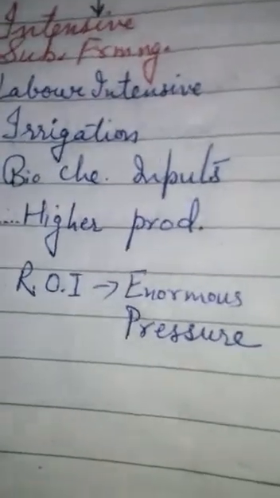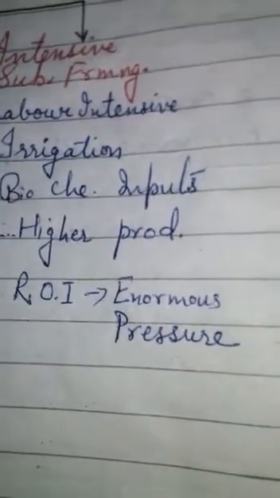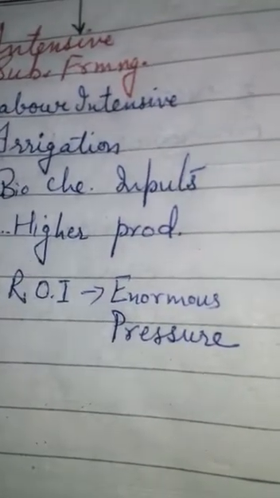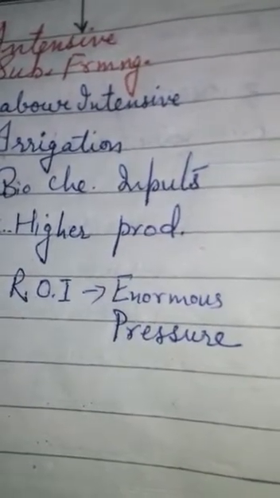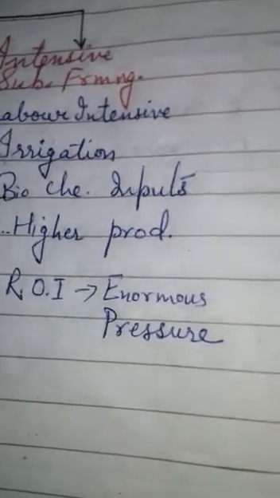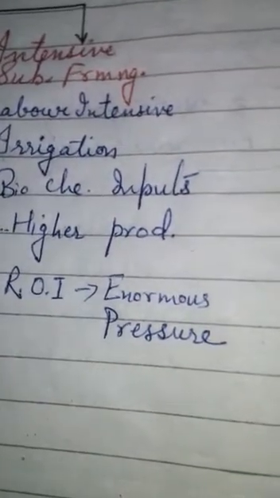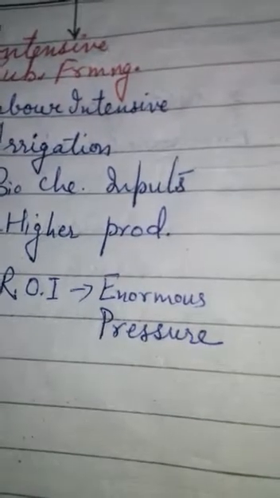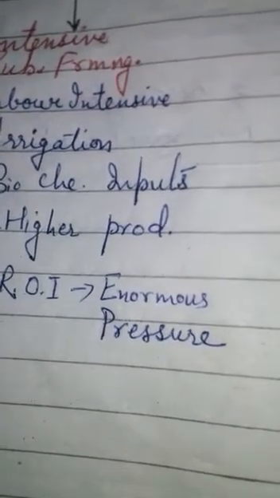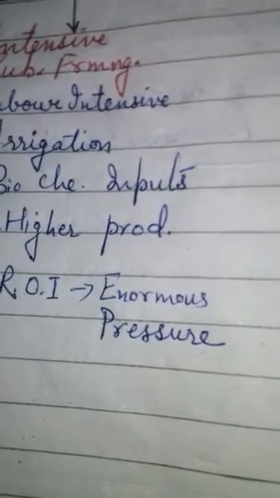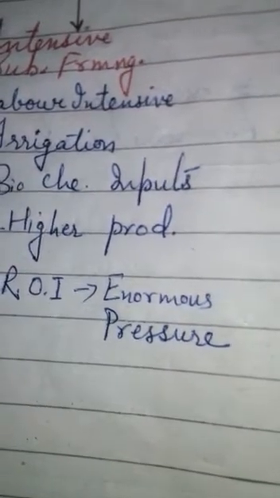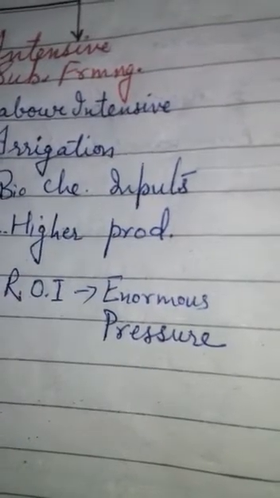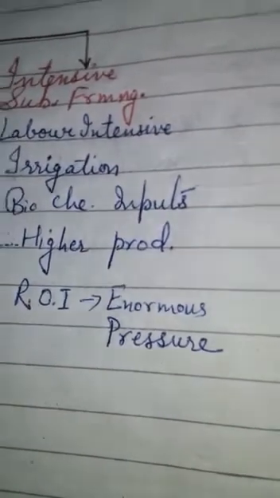Now enormous pressure on the land comes because of the right of inheritance, because the size of the land holdings goes on becoming smaller and smaller from one generation to the other generation. So the burden on the land increases, and the number of family members depending on that land keeps on increasing.